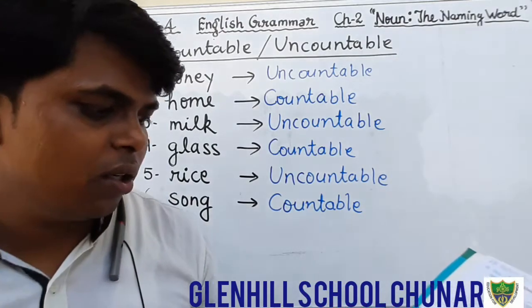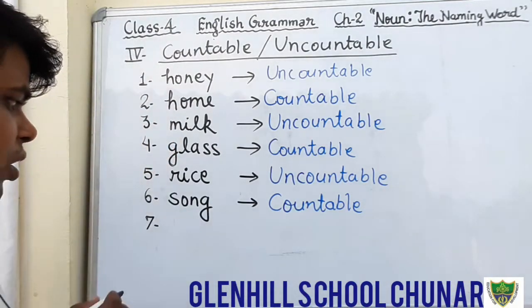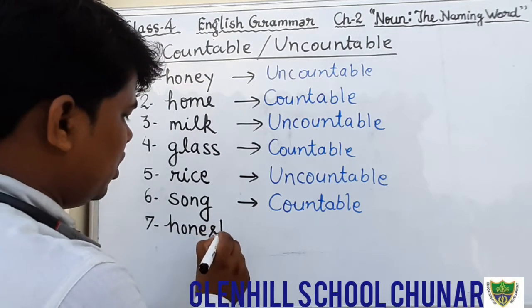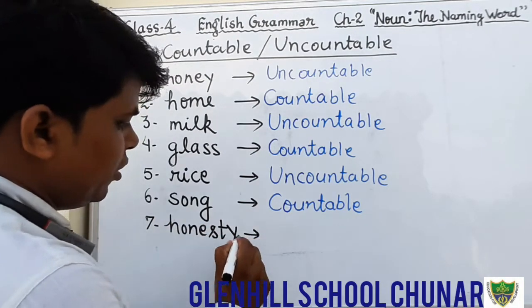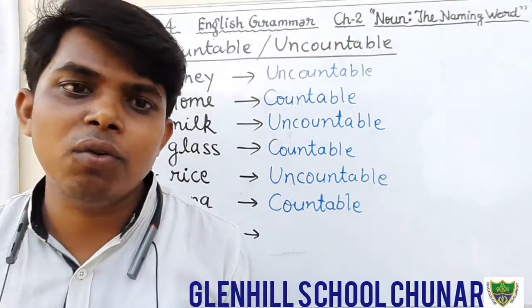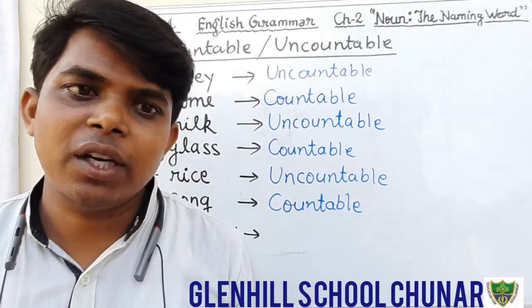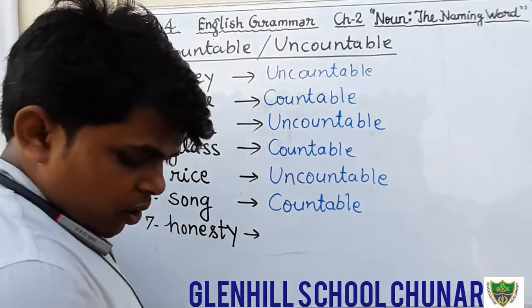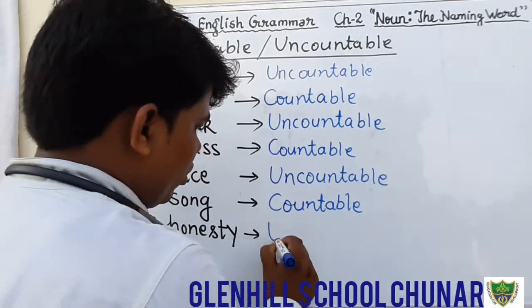Just see here. Honesty. Okay. Honesty is what kind of noun? That is abstract noun. We cannot count. So that is uncountable noun.